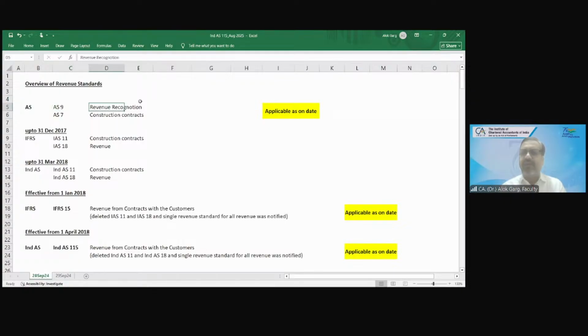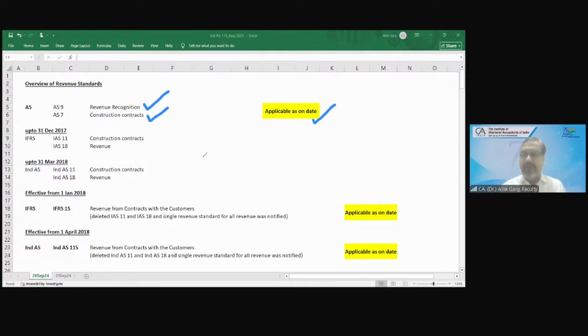AS 9 was dealing with revenue recognition from sale of goods, supply of services, interest, royalty and dividends. And AS 7 was dealing with revenue from construction contracts. These are the two standards applicable as on date in IGAP.